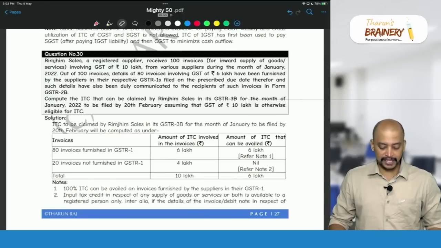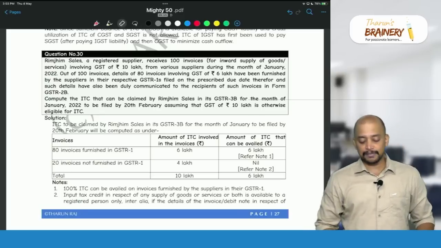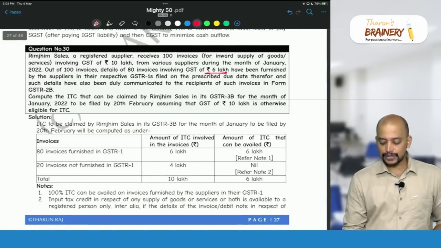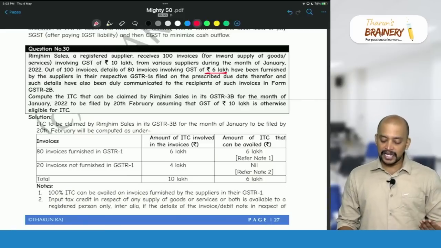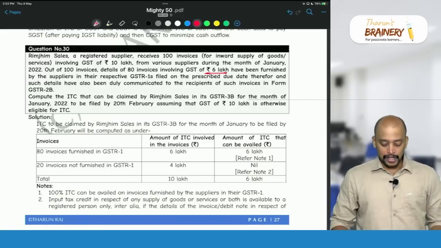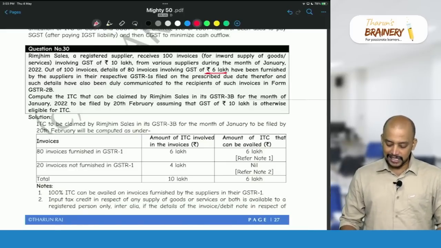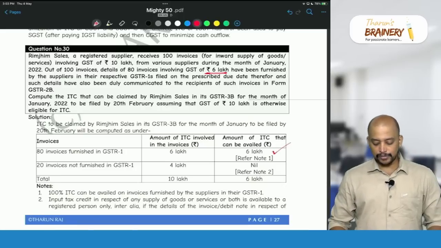Only 80 invoices having GST of 6 lakhs. So what is the matched ITC in this case? The matched ITC in this case is only 6 lakhs. So 6 lakhs only can be availed as ITC. And can we take the remaining 4 lakhs as ITC? No. So compute the ITC that can be availed by Rimjim Sales in GSTR 3B for the month of January. So only 6 lakhs. Then what about this 4 lakhs?